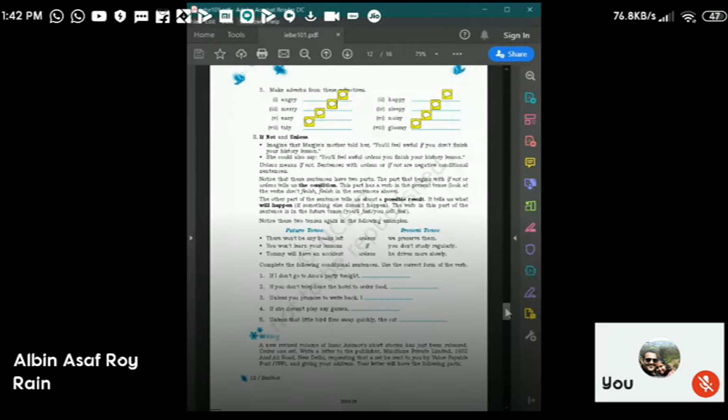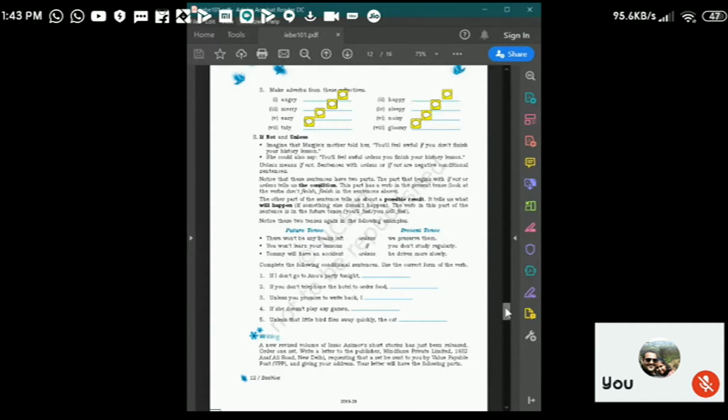It tells us what will happen. So in the condition, the verb will be in the present, and in the result, the verb will be in the future tense. It tells us what will happen if something else doesn't happen. You will feel.